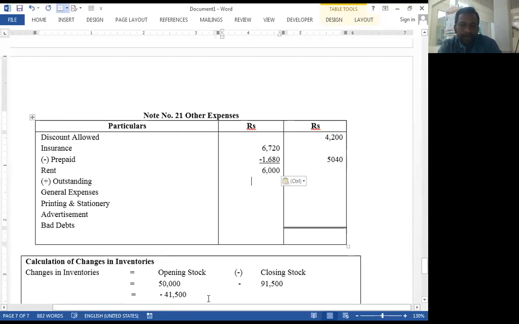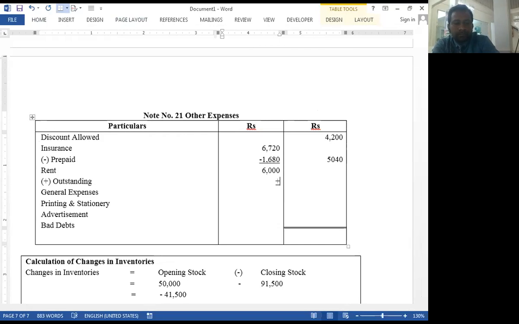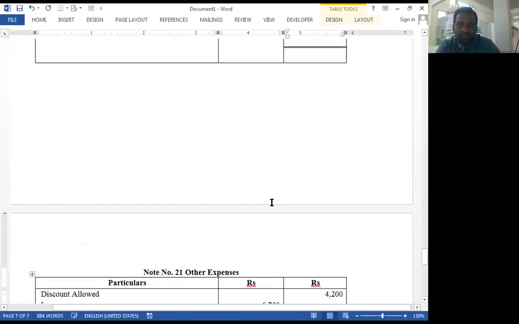Okay, and outstanding amount of rupees 600. 6,000 plus 600, 6,600. See, rent plus outstanding, 6,600, and the outstanding amount becomes a liability.